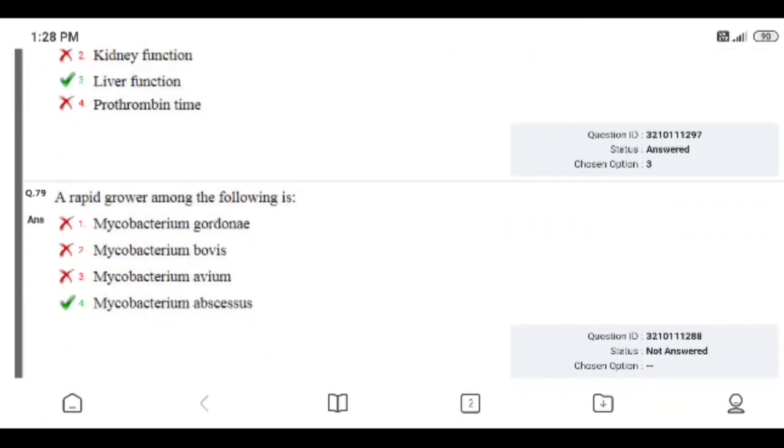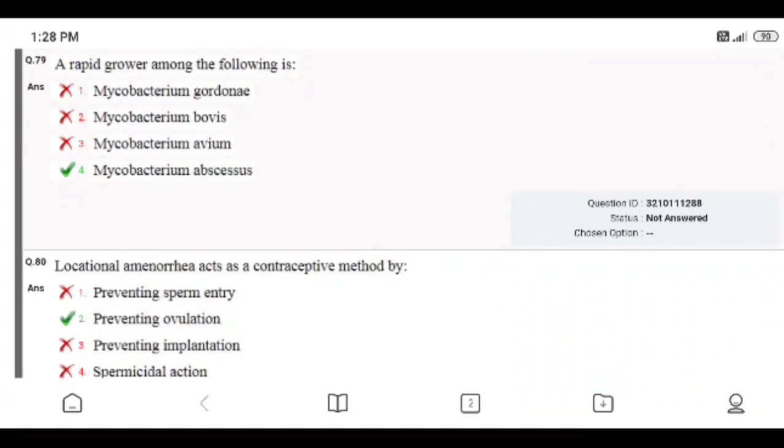Question number 79. A rapid grower among the following is: Mycobacterium gordonae, Mycobacterium bovis, Mycobacterium avium, Mycobacterium abscessus. Right answer is Mycobacterium abscessus, the rapid grower. I did not attend the question.